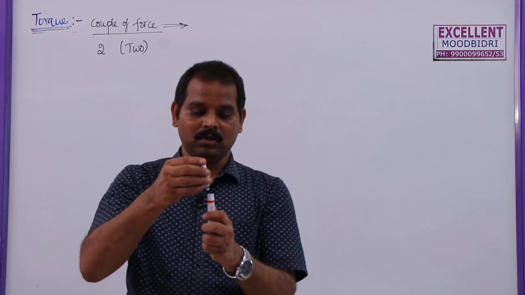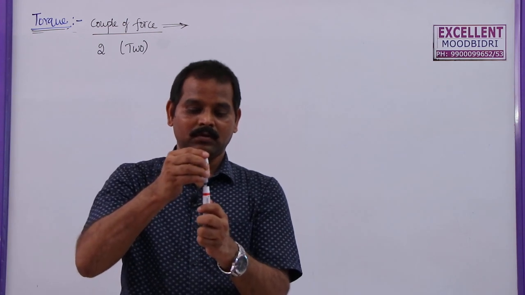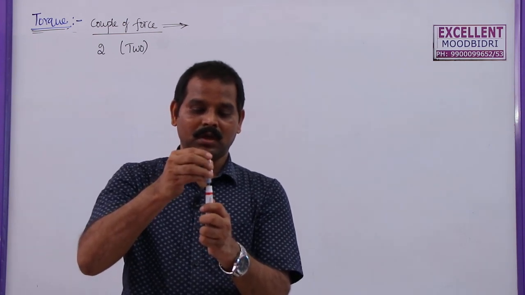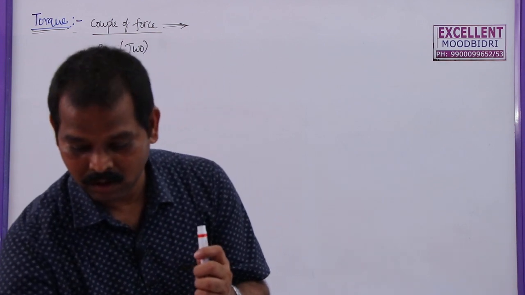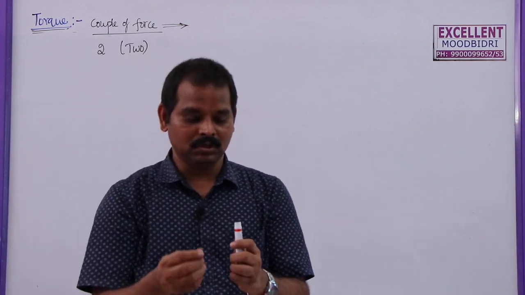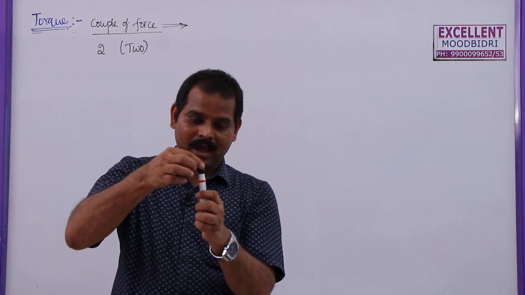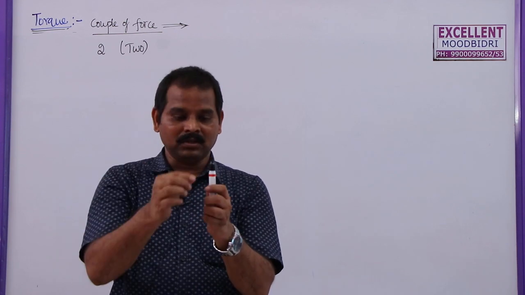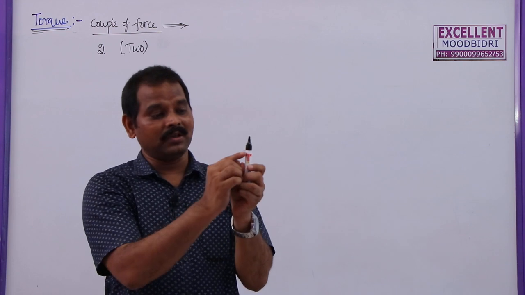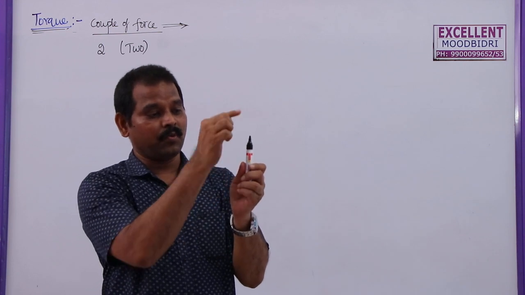Now I am going to keep some ink into this one. So I am putting some ink here. After putting the ink, now I want to close this cap. So I have to keep it like this. I cannot insert this one directly. Why? Because it has screws, so it has to rotate about that axis.